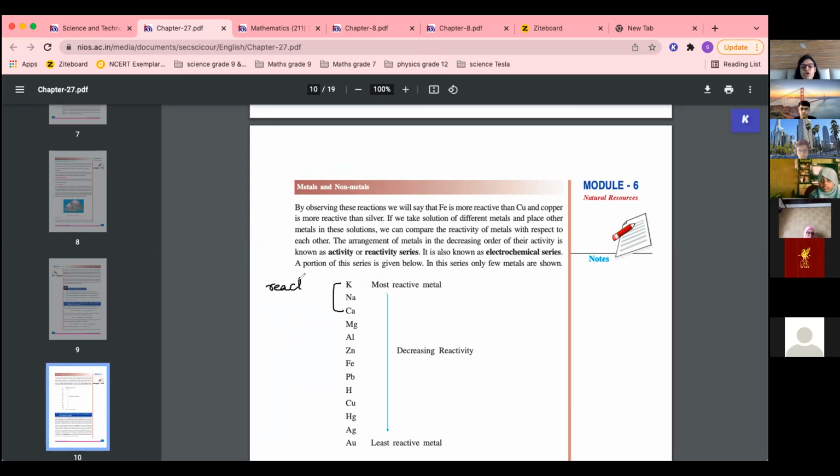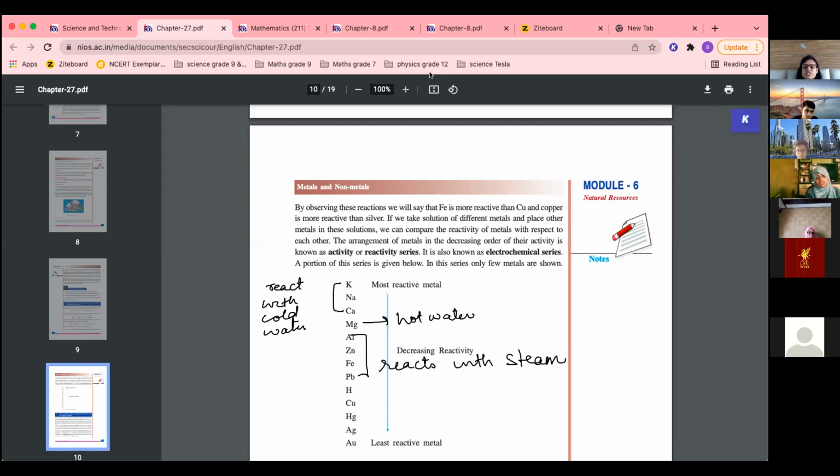react with cold water. Magnesium reacts with hot water. It will not react with cold water. And all these others, they react with steam. Okay. Now what do they form? Because they are very reactive metals, they can react with cold water and produce hydroxides.